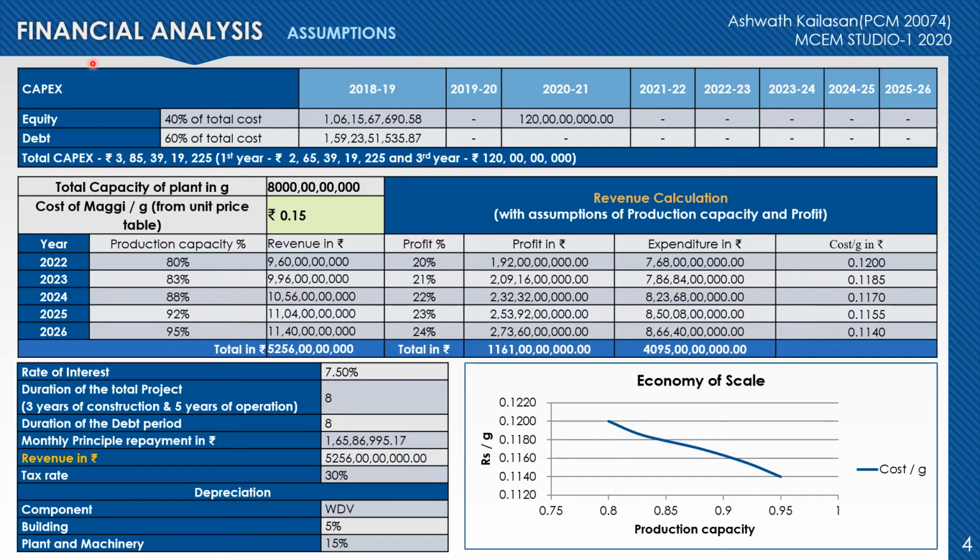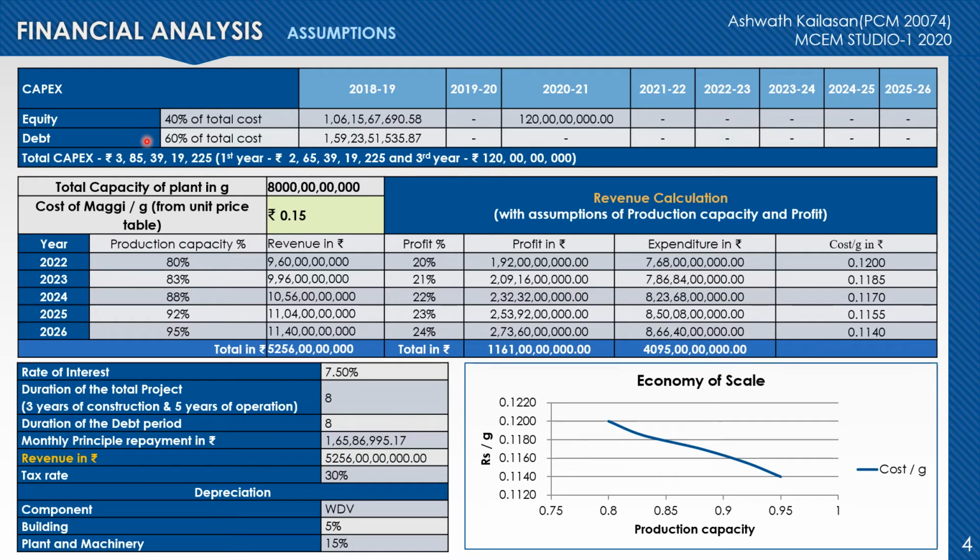Financial analysis. Financial analysis is done to know the returns yielded by the project compared to the investments which are made. It also helps us to choose the most appropriate funding structure. Here, the various assumptions considered are shown. The assumptions are like the capital expenditure which is being made. The capital expenditure is based on the debt equity ratio of 60/40.